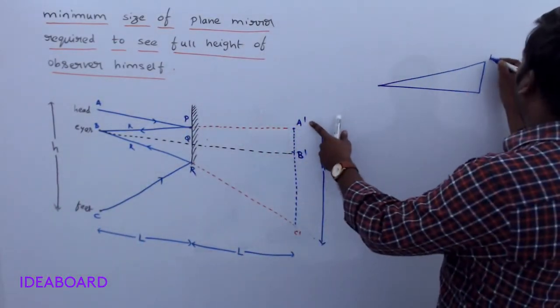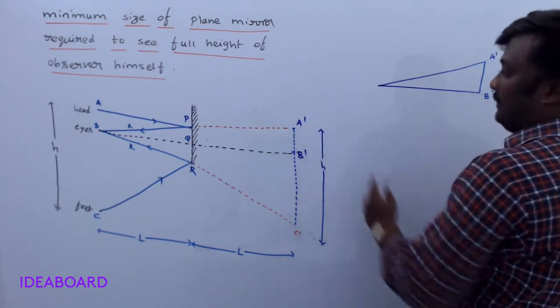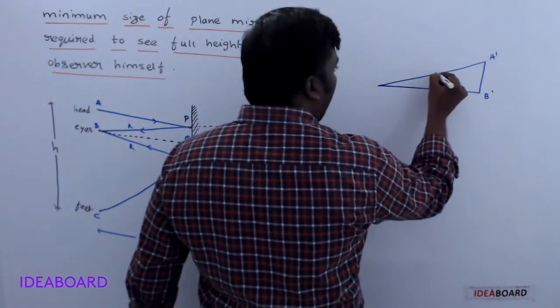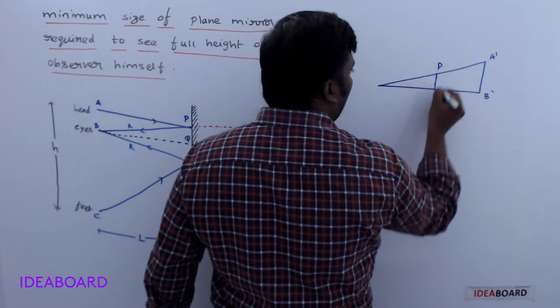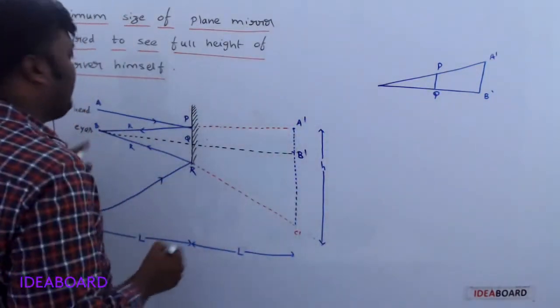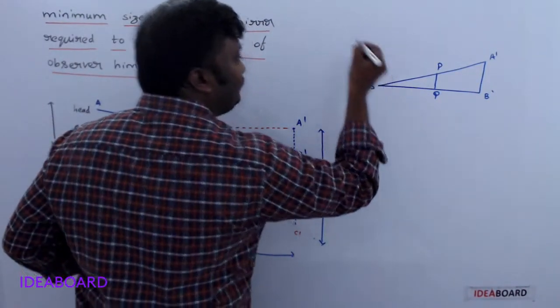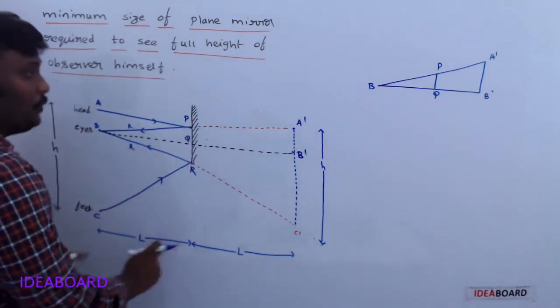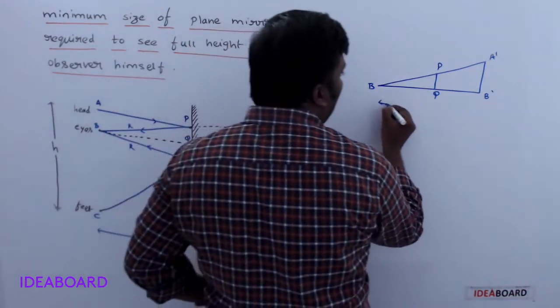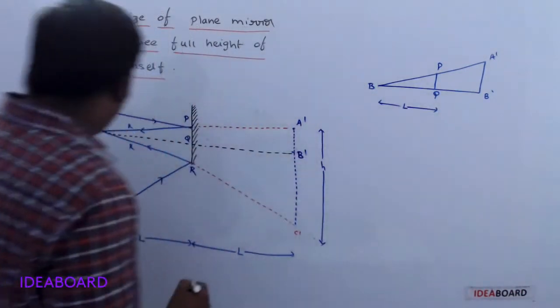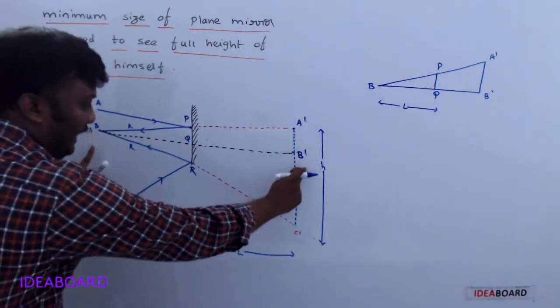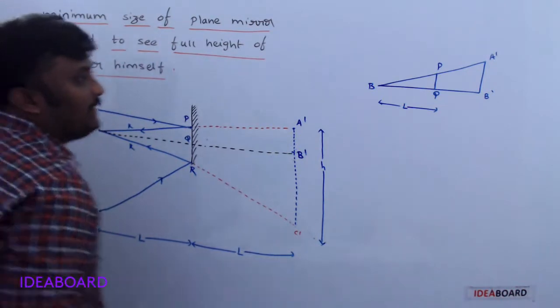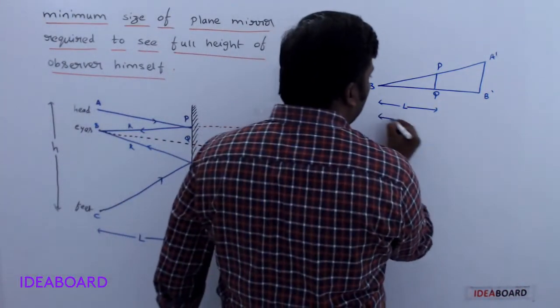This is A dash B dash. This is PQ. And this point is taken as B now. Okay. And we know the distance between B and Q is L. And we know the distance between B and B dash is L plus L, 2L, na.